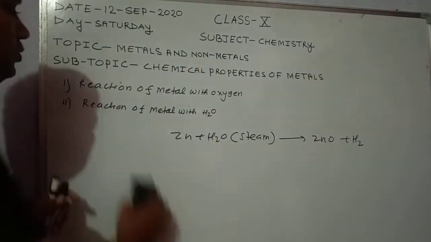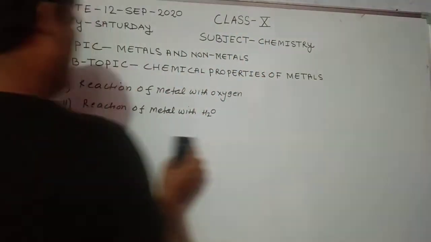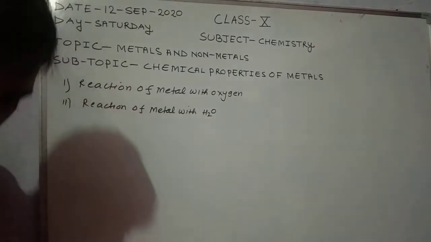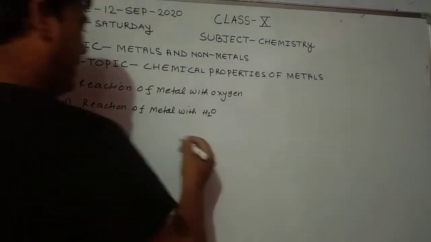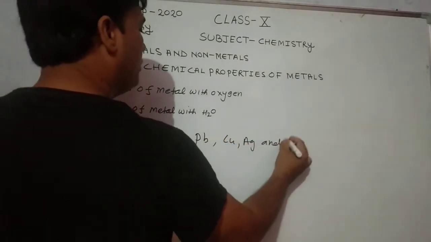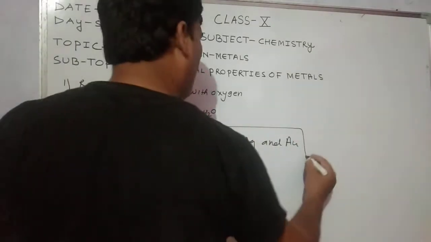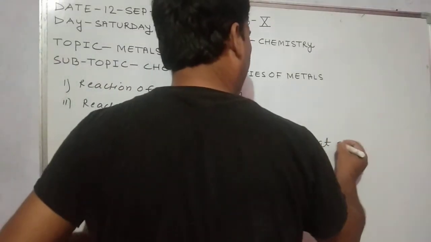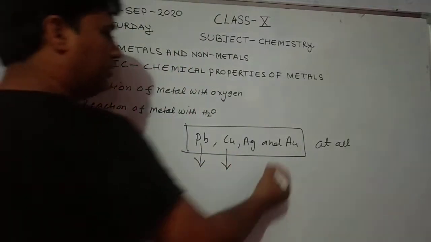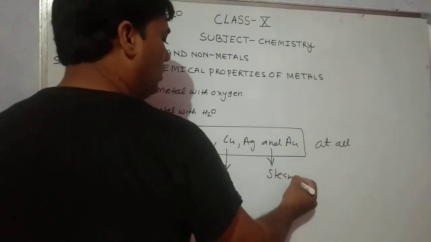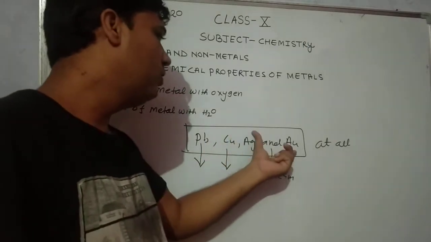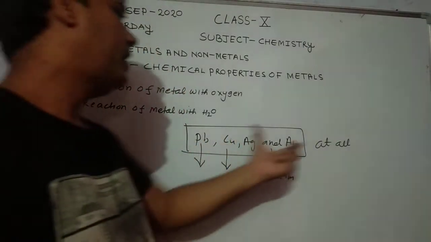Some metals do not react with cold water, normal water, hot water or steam, and these metals are lead, copper, silver and gold. They do not react with water at all. It means they do not react with normal water, hot water or steam. So these are the metals: lead, copper, silver and gold. They do not react with water at all.